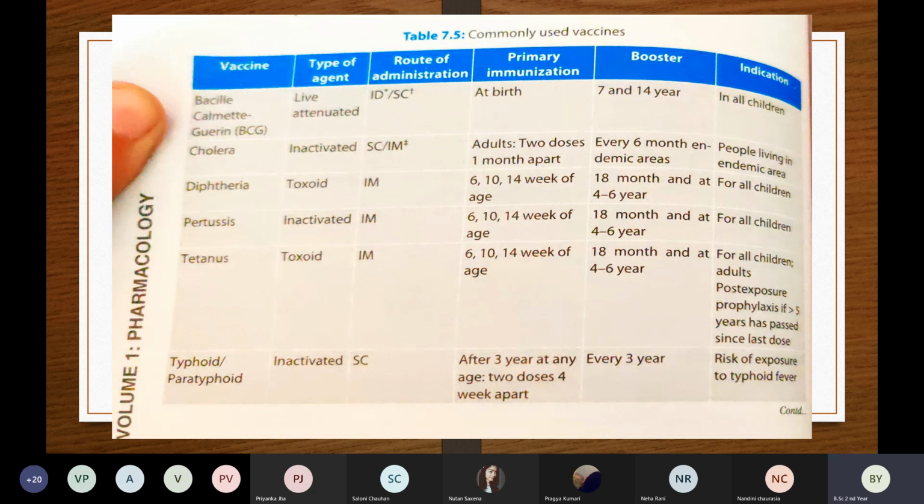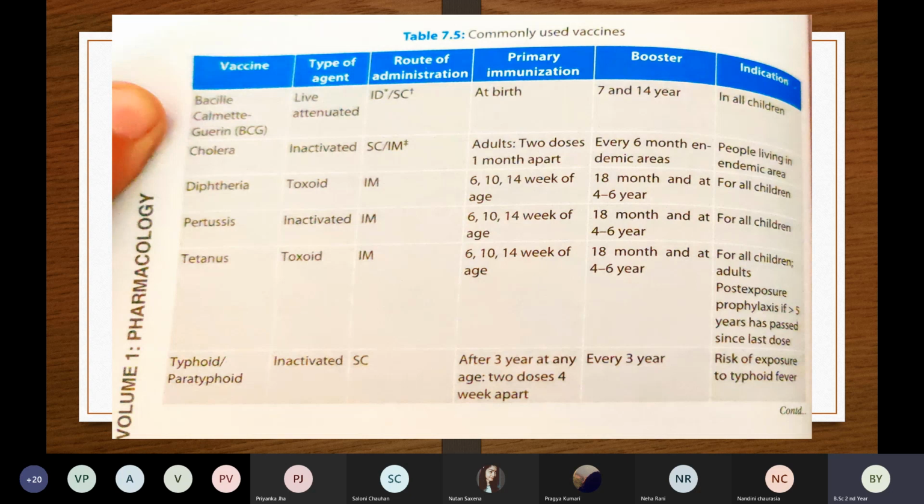Then third type of vaccine is diphtheria. Diphtheria is a toxoid vaccine. We can give diphtheria by IM. Primary immunization we have to give at 6 weeks, 10 weeks, and 14 weeks for the babies. Booster dose at 18 months and 4 to 6 years, and indication for all children. Then pertussis. Pertussis is an inactivated vaccine. Okay, so keep it in mind.